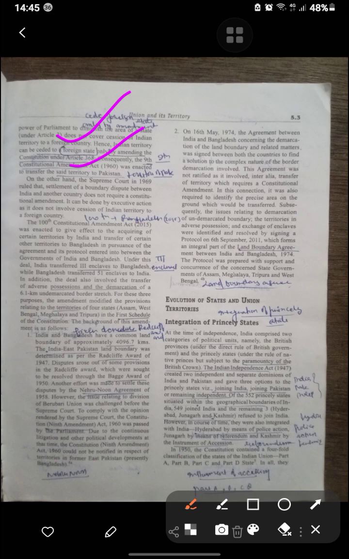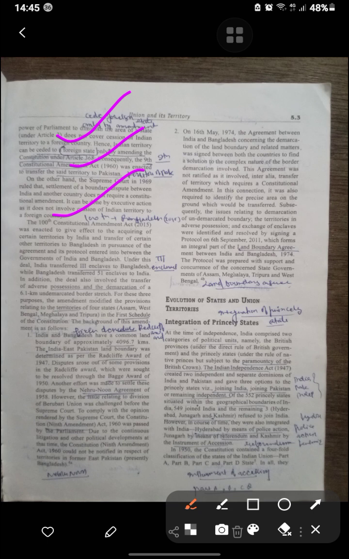It can be done by executive action and does not involve the cession of territory. Under the 100th Amendment, in 2015, in pursuance of the agreement and its protocol between the government of India and Bangladesh, India transferred enclaves to Bangladesh. 51 enclaves were transferred. India and Bangladesh have a common land boundary of approximately 4096 km.